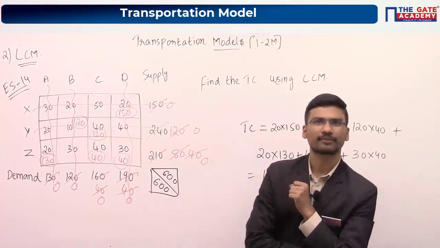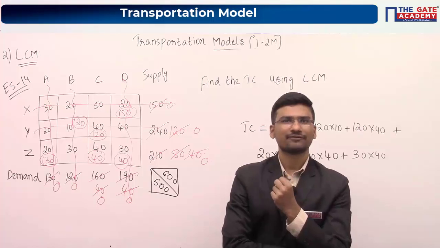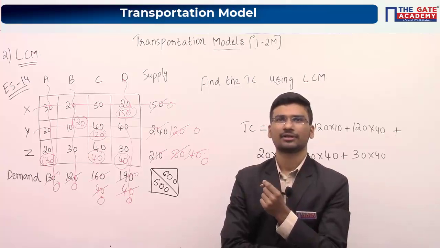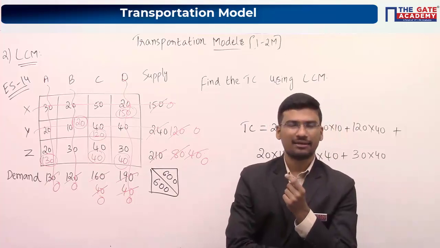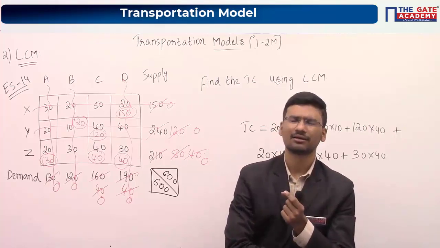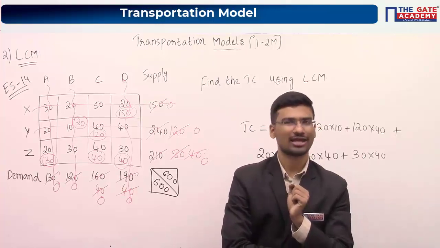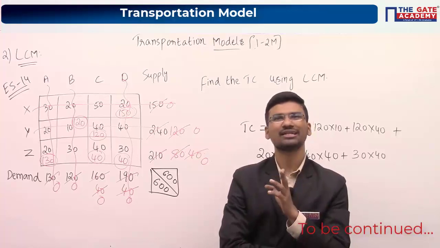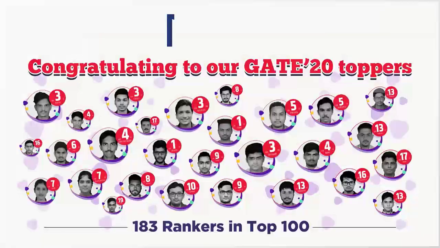Second point: if a tie occurs with respect to the least costs, allocate in the cell where maximum allocation is possible. If a tie occurs with respect to the least costs, allocate in a cell where maximum allocation is possible.